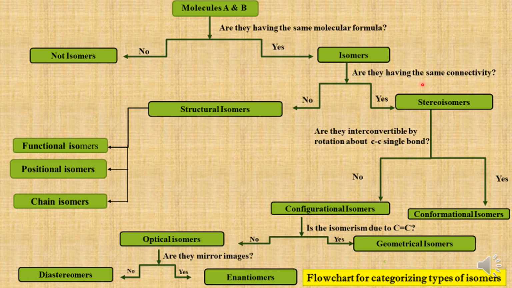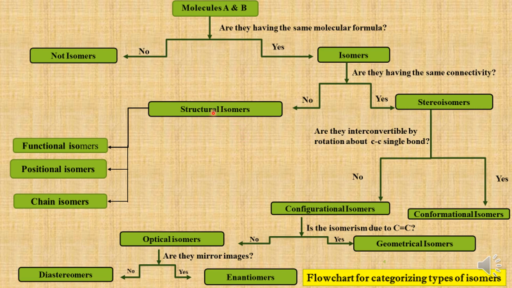The next question is, do they have the same connectivity of atoms? If yes, they are stereoisomers. Therefore, isomers with the same connectivity of atoms that differ only in the three-dimensional arrangement of atoms are called stereoisomers. If the two molecules differ from each other in the way the atoms are connected, then they are called structural isomers or constitutional isomers.